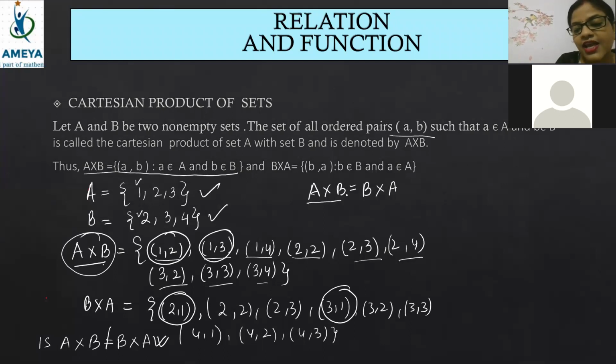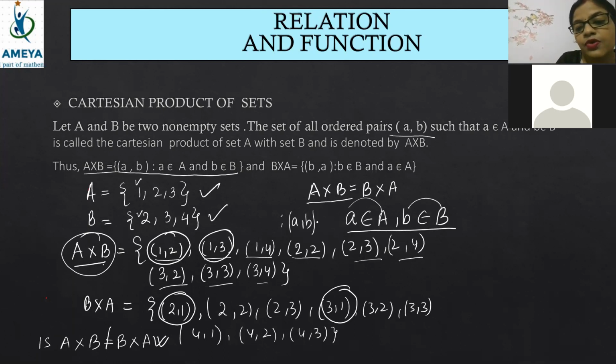If you take A cross B, then element a belonging to A and element b belonging to B will come in order: a belongs to A, b belongs to B, such that (a, b) belongs to A cross B.